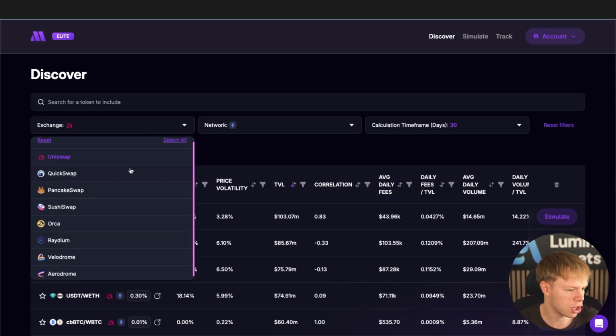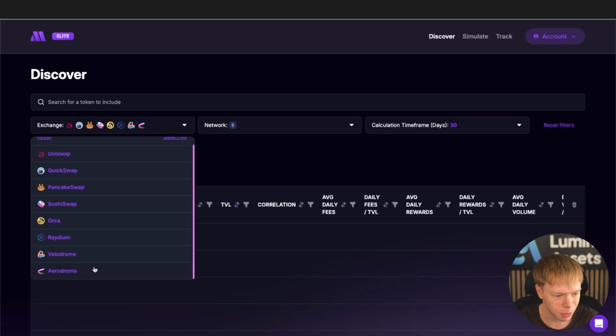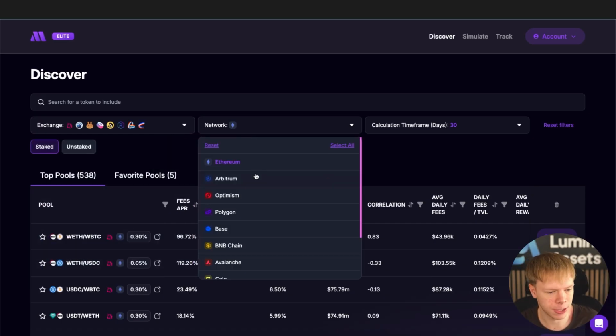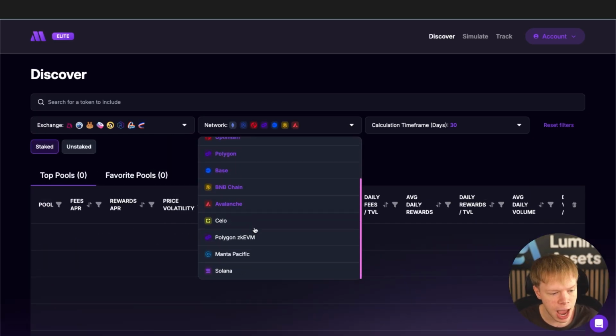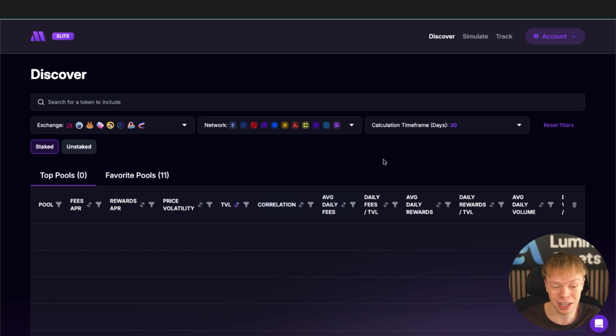We're going to select the exchanges: Uniswap, QuickSwap, PancakeSwap, SushiSwap, Orca, Raydium, Velodrome, and Aerodrome. Now, as far as networks go, we can select across Ethereum, Arbitrum, Optimism, Polygon, Base, BNB Chain, Avalanche, Celo, zkEVM, Manta Pacific, and Solana. So that's a lot of different chains right there.